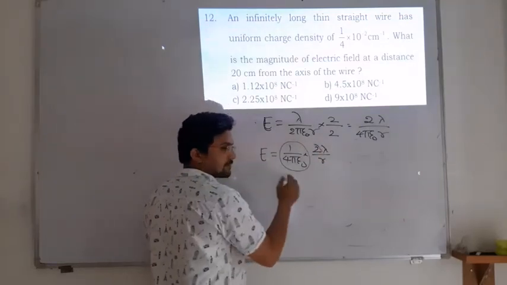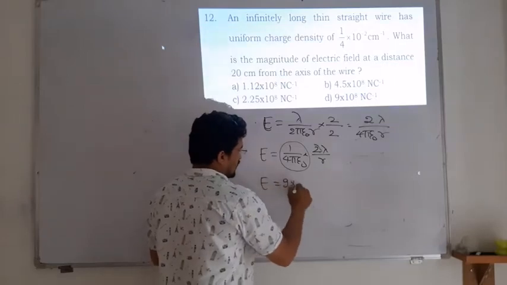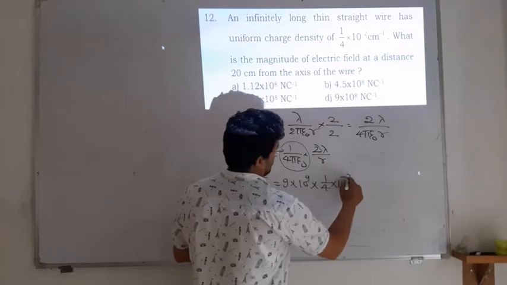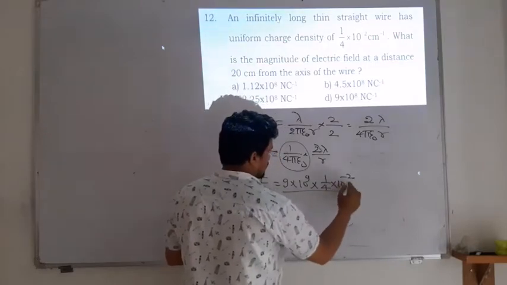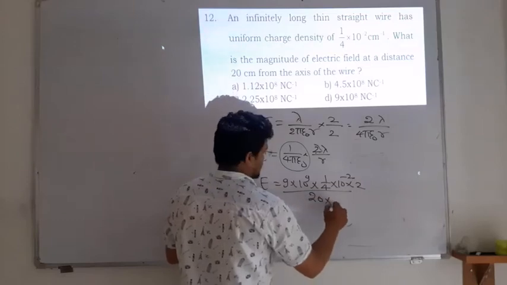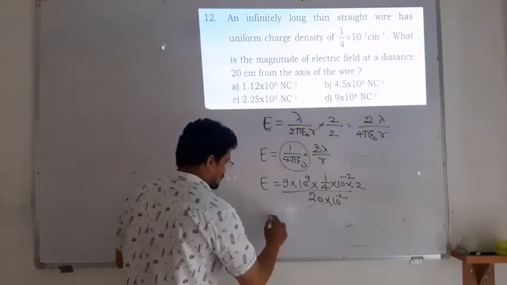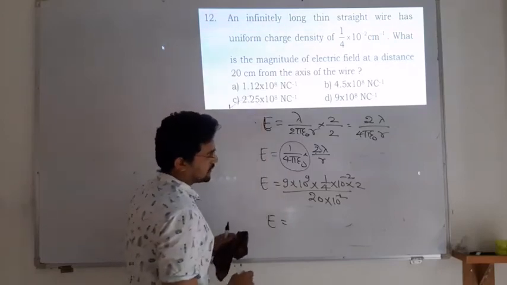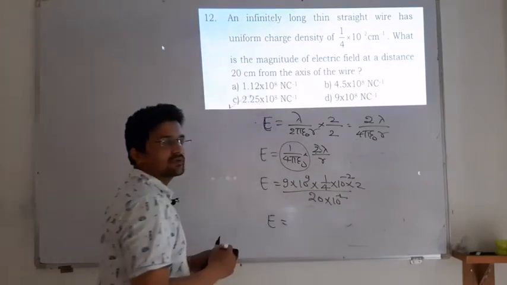So E is equal to 9 into 10 to the power of 9 times 1 by 4 into 10 to the power of minus 2 coulomb per meter, and then multiply by 2 and divide by r, which is 20 centimeter, that is 20 into 10 to the power of minus 2. If you solve this, definitely you will get option C.